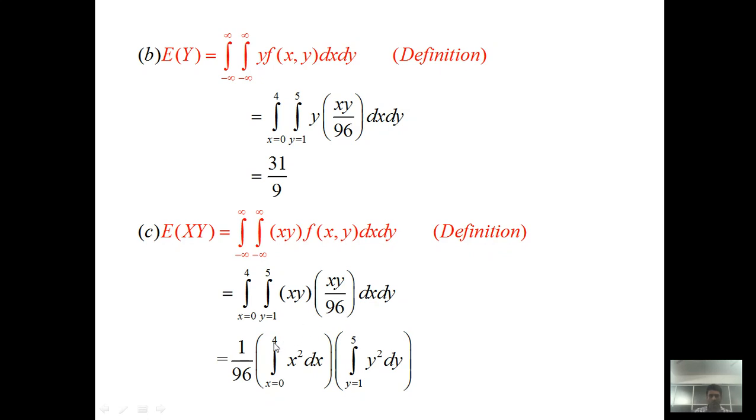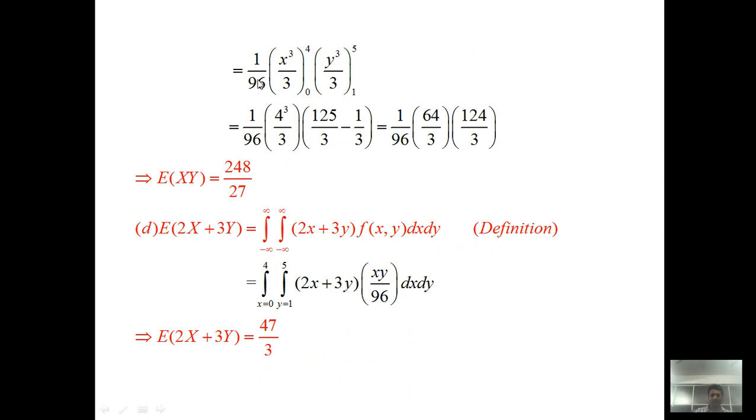So 1 by 96 is a constant outside. In the first bracket we write the term of x alone, the integral over x from 0 to 4 of x times x, so x squared dx. In the second term we write the term of y alone, the integral over y from 1 to 5 of y times y, so y squared dy. By writing in this manner, we can solve this double integral.